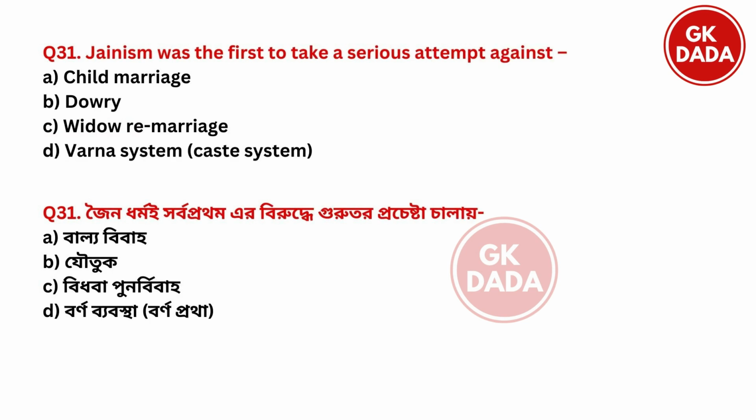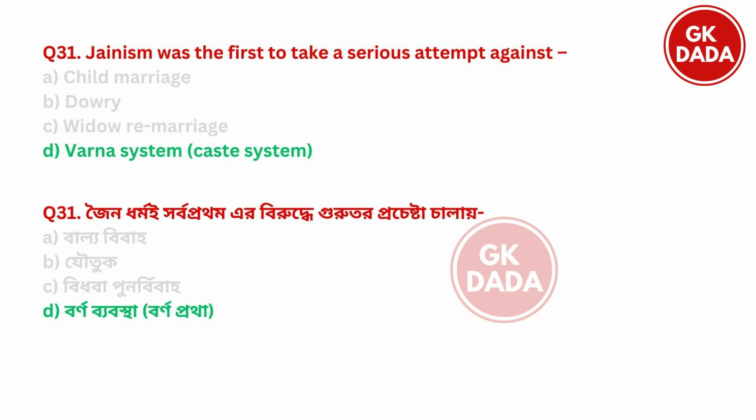Next, Jainism was the first to make a serious attempt against which of the following? Option A, child marriage. Option B, dowry. Option C, widow remarriage. Option D, Varna system or caste system. So the right answer is option D, Varna system or caste system.